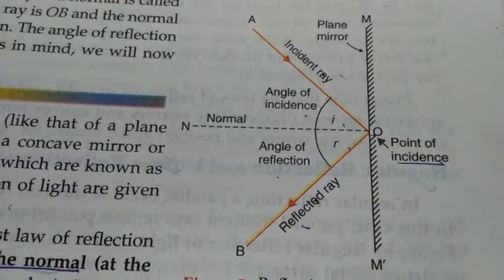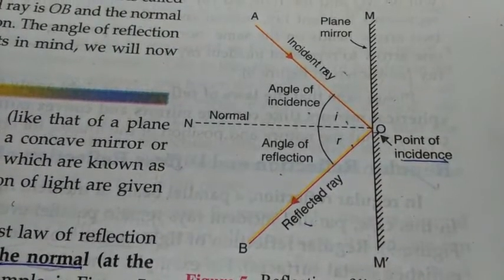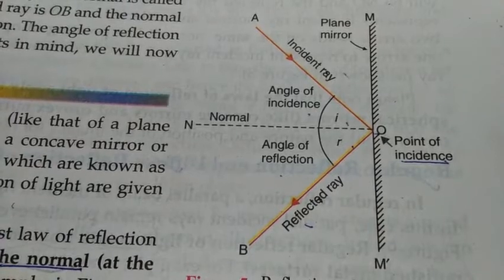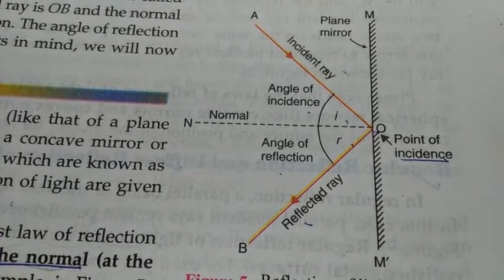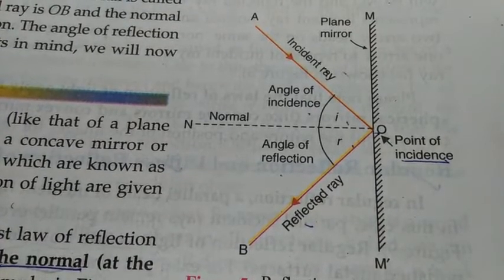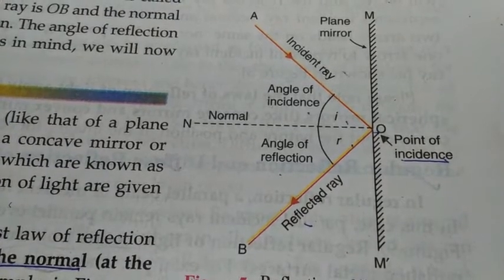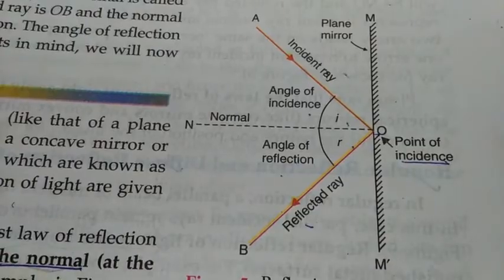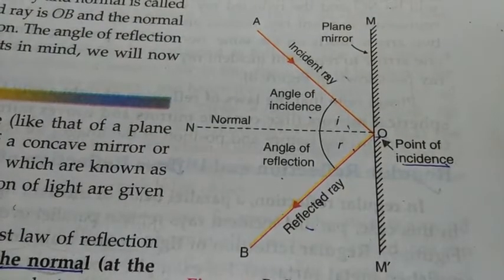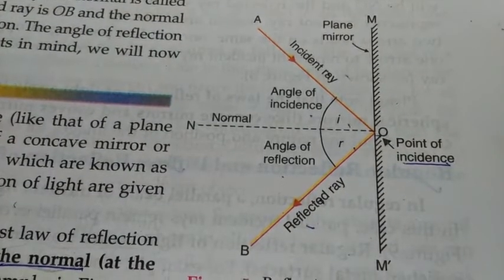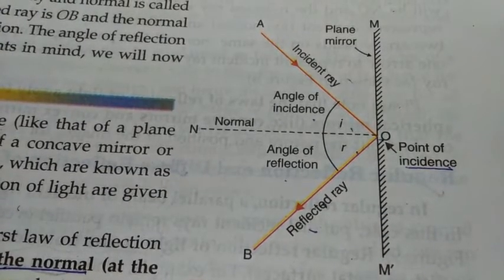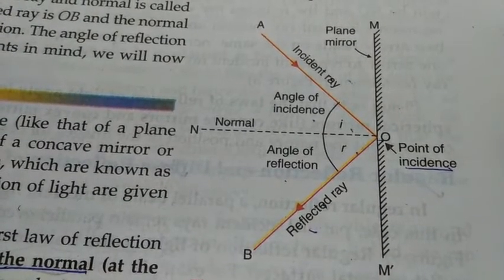Now my dear students, be very careful that both the angles, angle of incidence and angle of reflection, are made between the ray and the normal, not between the ray and the mirror. Because in junior classes as well as in higher classes, in 10th or even in 12th, students make one silly mistake.